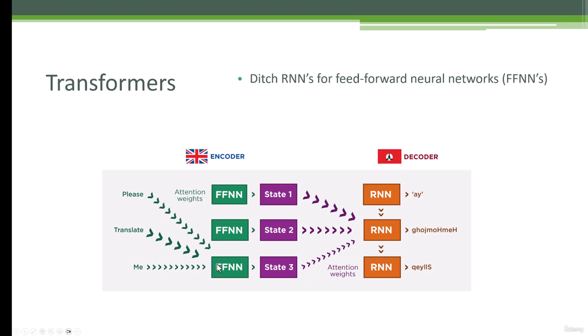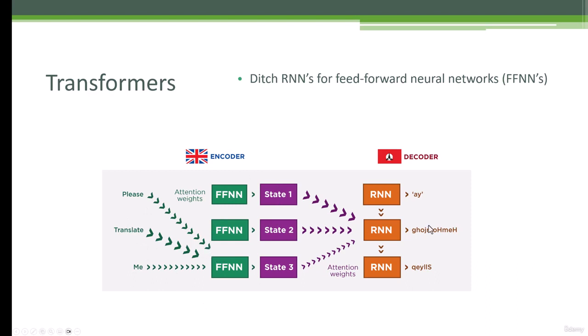So in this particular case, we're at the point of dealing with "me" in this parallel operation, and that has an attention weight tied to "translate" and a little bit less so to the word "please," which would make sense if you think about what's relevant to that particular token. Now, even though this is drawn as though it's doing that one operation, that's just for illustration. In reality, it would be doing all of these tokens at the same time. Each one of these words, "please," "translate" and "me," would have its own attention weights to every other token that we're trying to deal with. And that way, we can compute all of these states in parallel without having to do it one at a time, without preserving the order in which we're processing those words. So that becomes a lot more efficient.